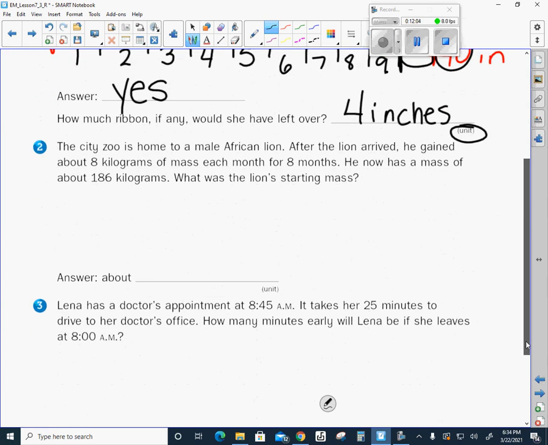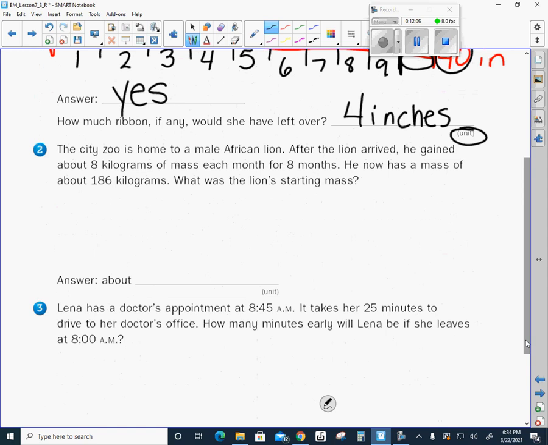All right, let's look at number 2. The city zoo is home to a male African lion. After the lion arrived, he gained about 8 kilograms of mass each month for 8 months. He now has a mass of about 186 kilograms. What was the lion's starting mass?